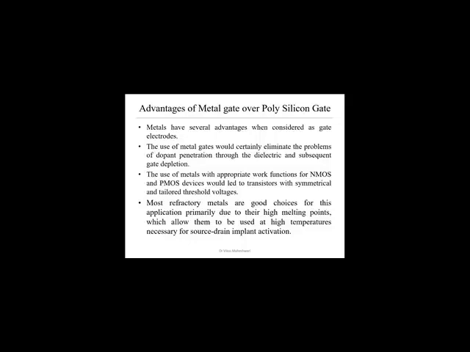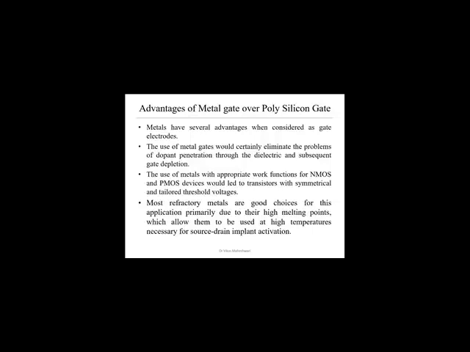So penetration of the dopant material, as we saw in the last case, where first we deposit the polysilicon gate, then we do the other doping processes. But here we are depositing the dummy gate first. In the last step, we are replacing the dummy gate with the metal gate. So this penetration through the gate, through the dielectric and subsequently to the substrate is not possible in metal gate technology. So we have to use metal with appropriate work function for the NMOS and PMOS devices, which would lead to transistors with symmetrical and tailored threshold voltage.